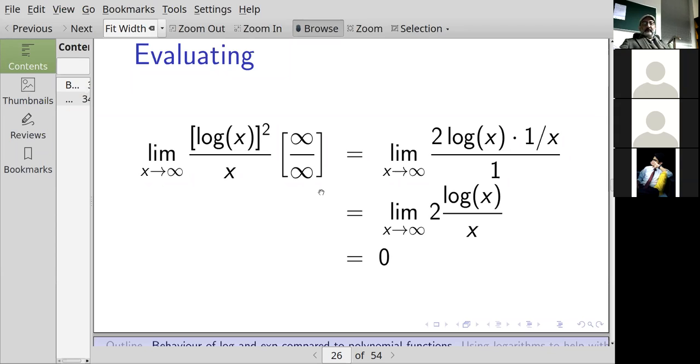All right, so I use L'Hopital's rule. The derivative of log of x all squared: the derivative of something squared is twice the something times the inner derivative, so the derivative of log, which is 1 over x, and the derivative of x is 1. I guess that would be just 0 as well. Well, we'll see in a bit. That gives you the limit as x goes to infinity of twice log of x over x. We've seen log of x over x before, right? So that's going to be 0.